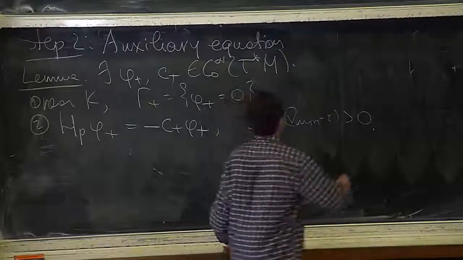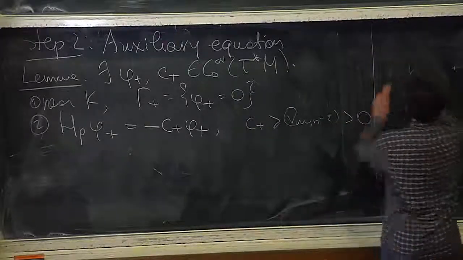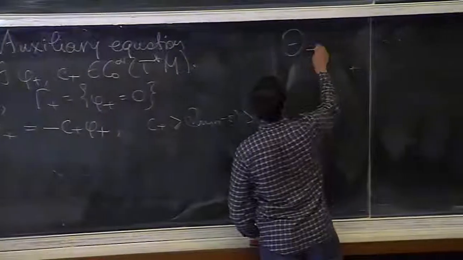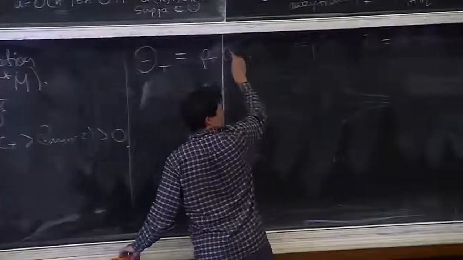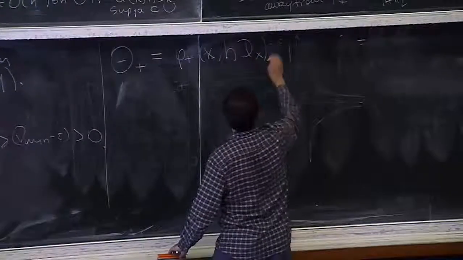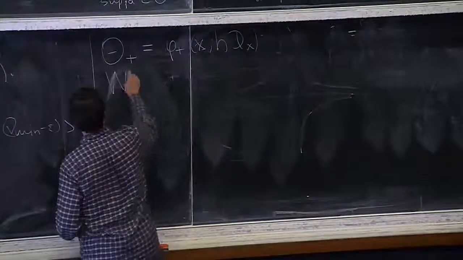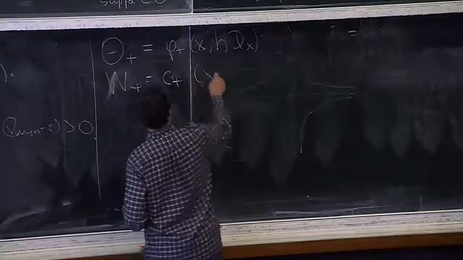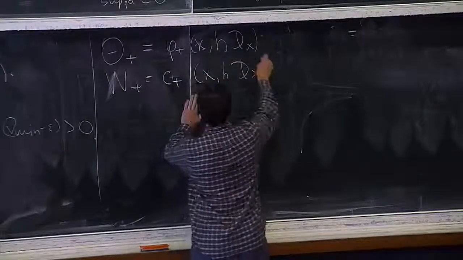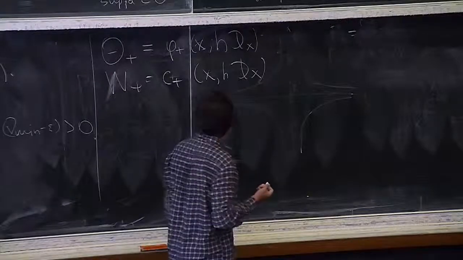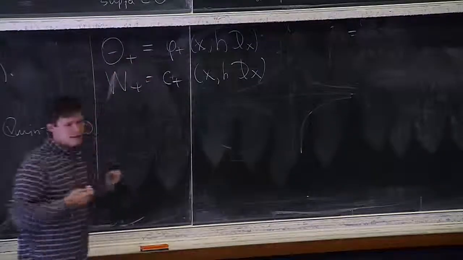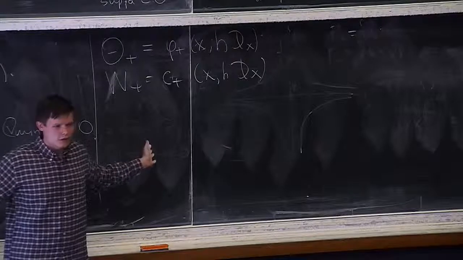Because what we're going to do now is take this to operators. So you quantize these two functions. You get your pseudo-differential operators.